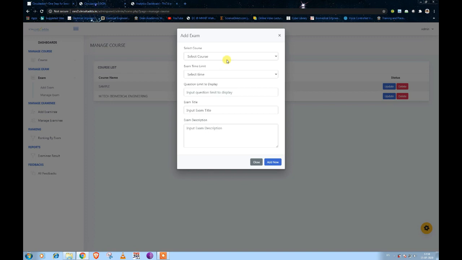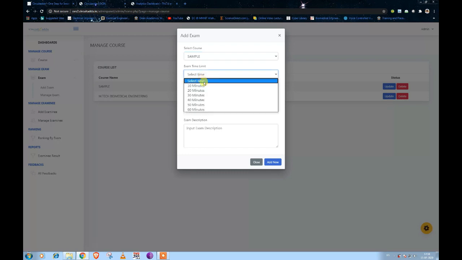For example, I have created a class named sample, right? So I am clicking on sample. That means whatever exam details I place here will be visible only to those students who have registered under the sample course. The next option is the exam time limit. Here you have to prescribe the time limit for how much time the student can attempt the questions in this exam.